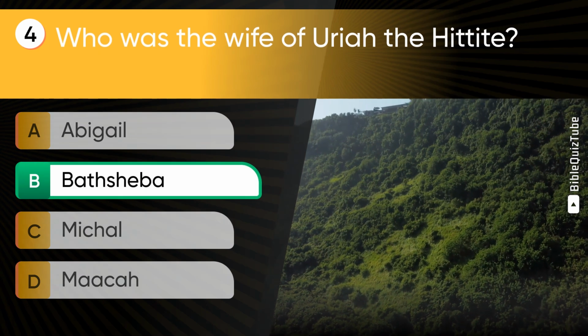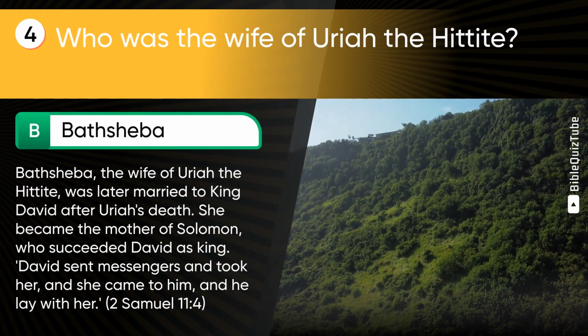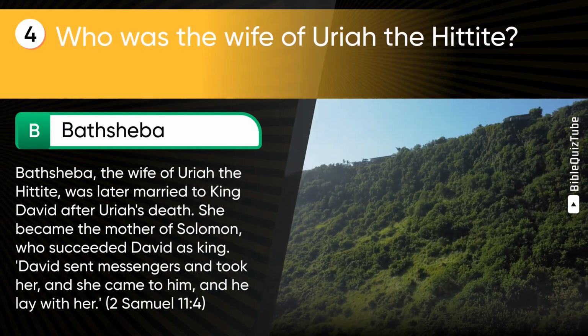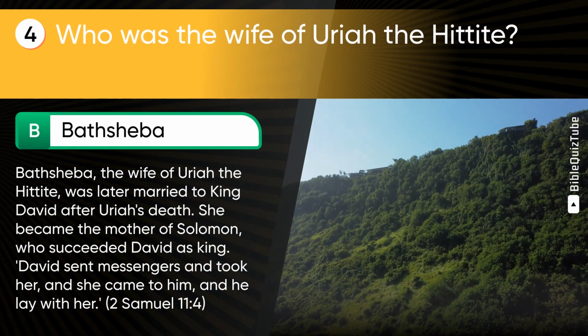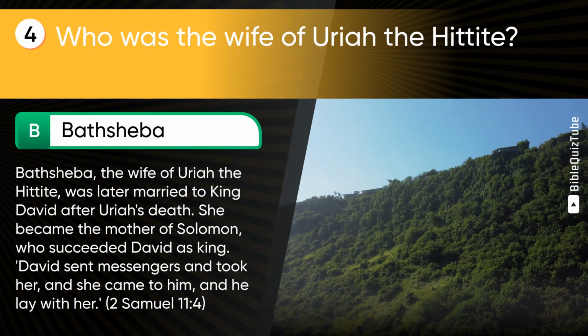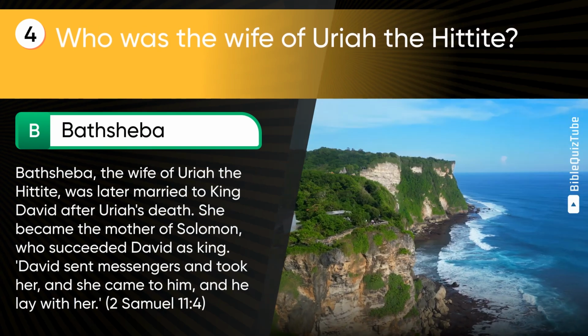The correct answer is B. Bathsheba. The explanation. Bathsheba, the wife of Uriah the Hittite, was later married to King David after Uriah's death. She became the mother of Solomon, who succeeded David as king. David sent messengers and took her, and she came to him, and he lay with her. 2 Samuel chapter 11 verse 4.